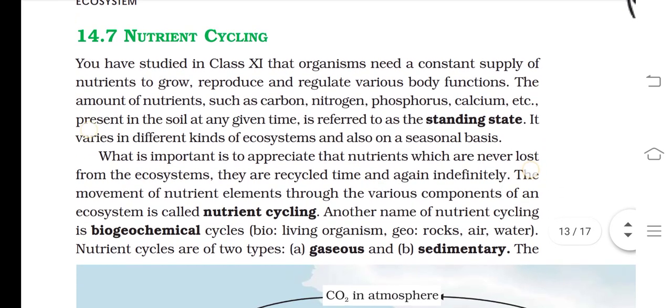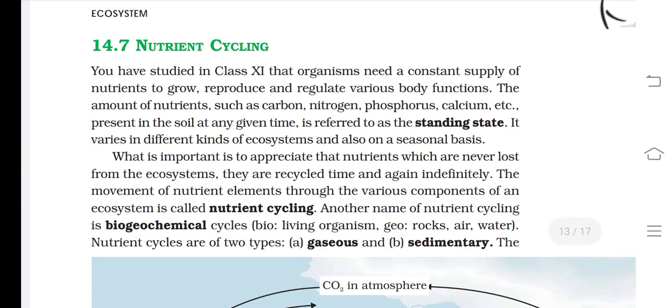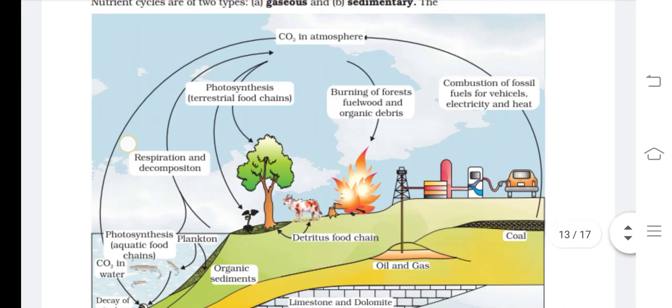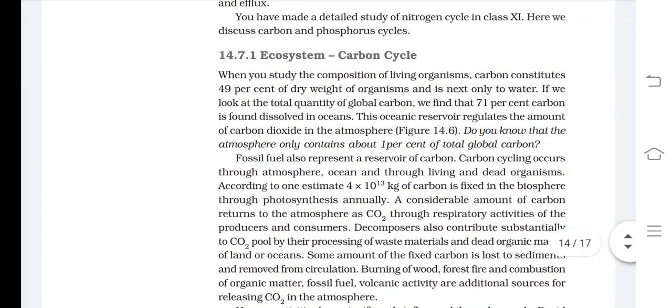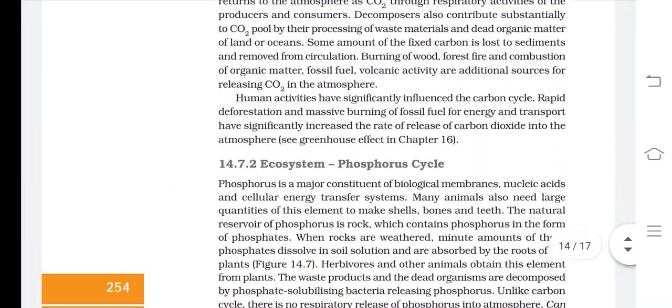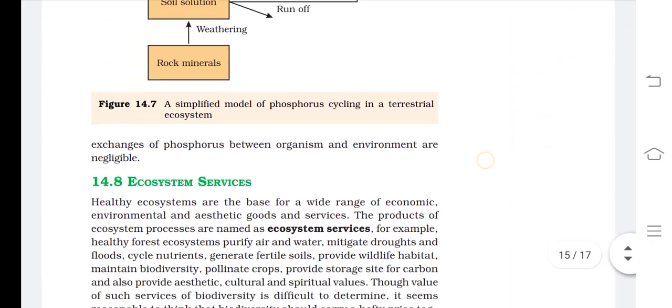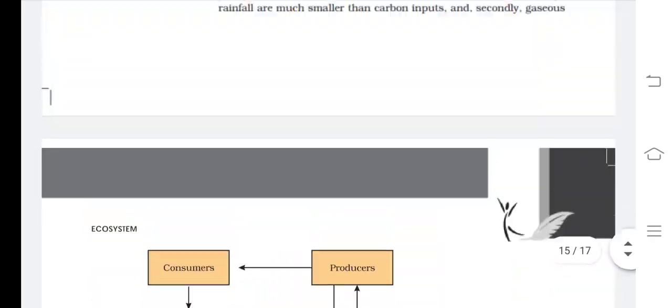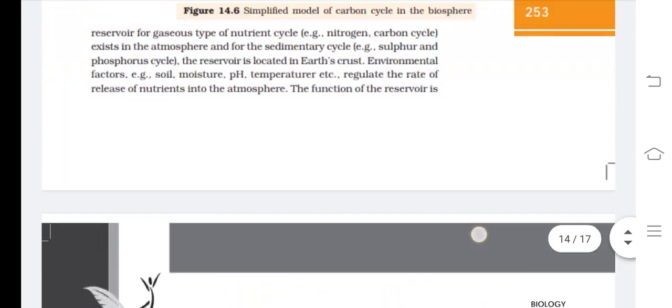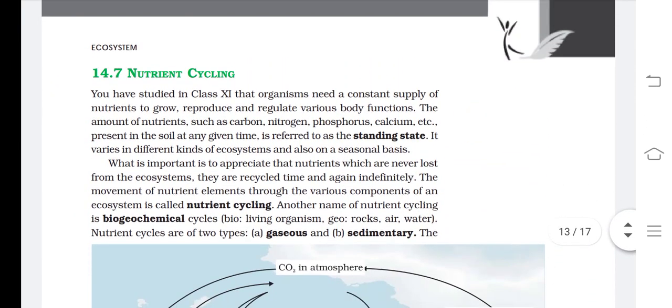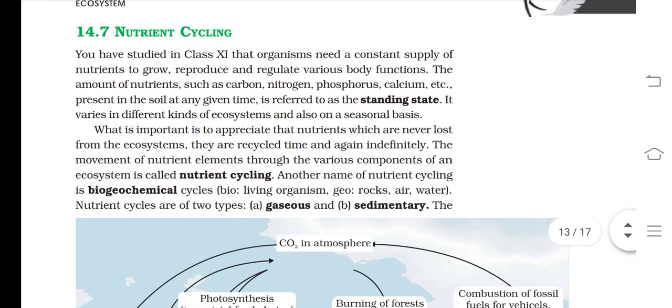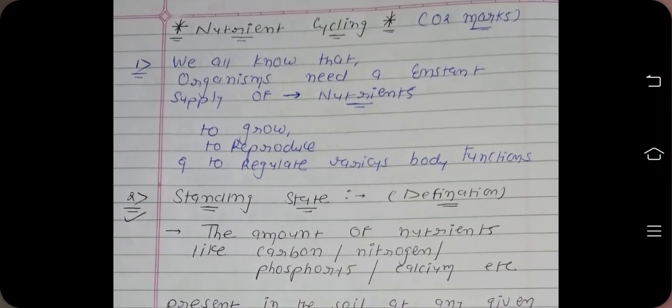Okay, so a total of 4 topics are remaining in this chapter. Nutrient cycling is there, then two different types of cycles are there, the carbon cycle as well as the phosphorus cycle, and the last question is about ecosystem services. So in this video lecture we are going to learn about nutrient cycling. Okay, so now we will go to the notes.